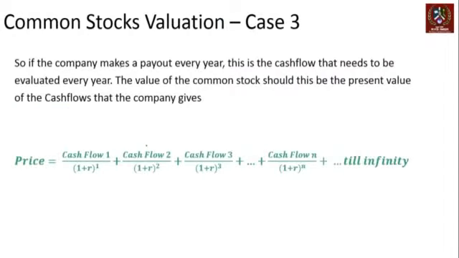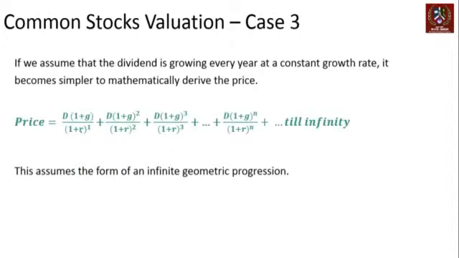Let's see how. If the company makes a payout every year, this is the cash flow that needs to get evaluated every year, and the value of common stock is the present value of all the cash flows till infinity, right? Now, what we're going to assume is that each cash flow is the last year's cash flow growing at a certain growth rate G, right? So we'll assume that these cash flows are the dividends, and that the dividend is growing at a constant growth rate G, right?